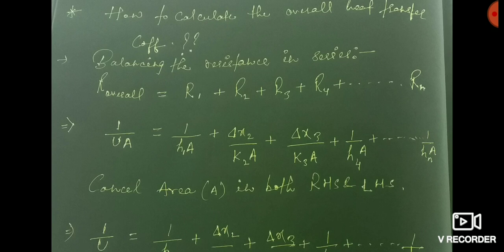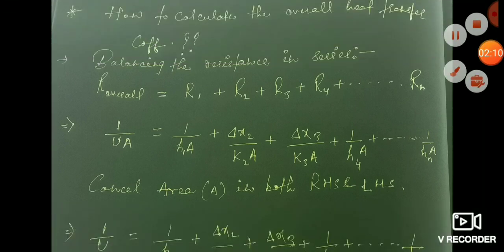Here you see that R overall is equal to R1 plus R2 and so on up to Rn. So 1 by UA is equal to 1 by h1A plus delta x2 divided by k2A plus, similarly, everything. But friends, here see that the area is the same for all these things, but in the question the area is not the same.